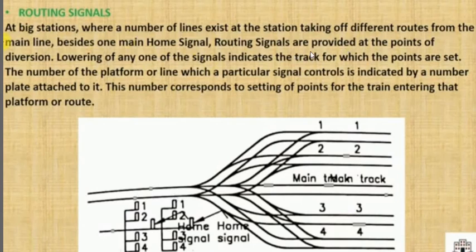So, taking off on different routes from the main line, besides the home signal, routing signals are provided at points of diversion. So this is the point of diversion. The train is diverting from this point. That's why we provide this near the points of diversion.